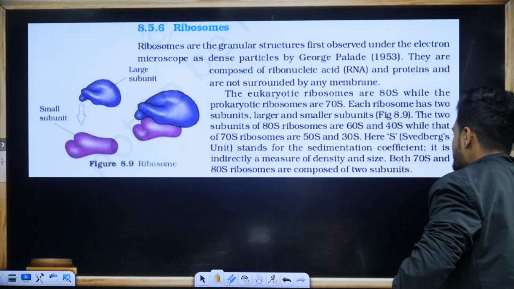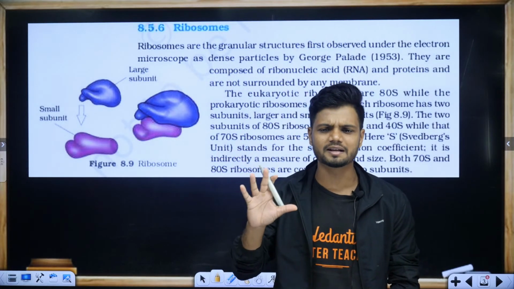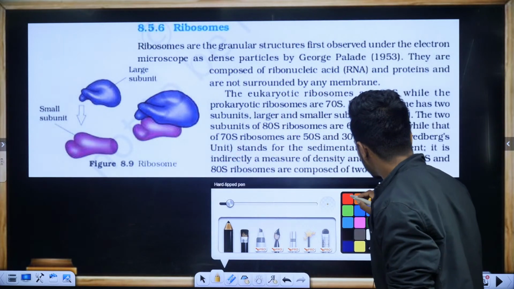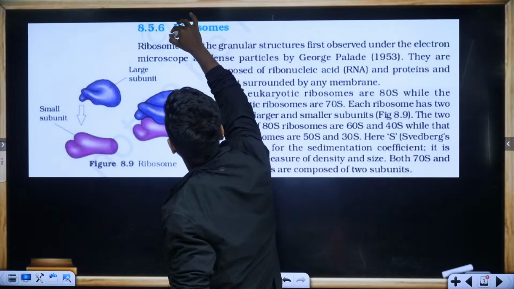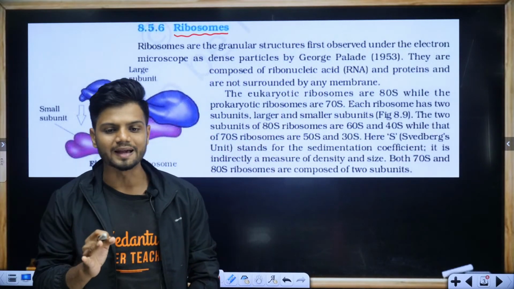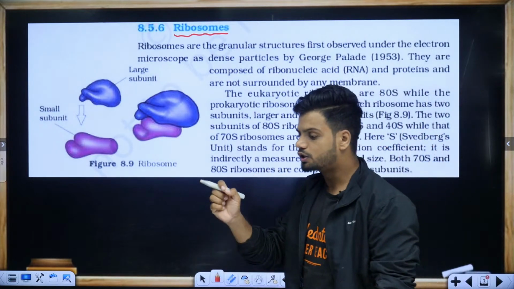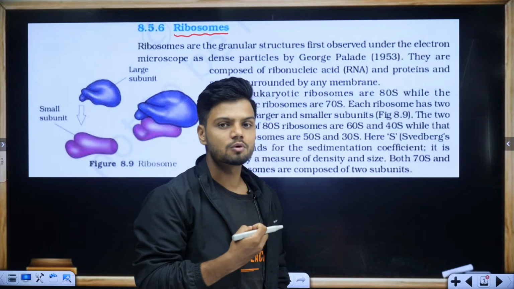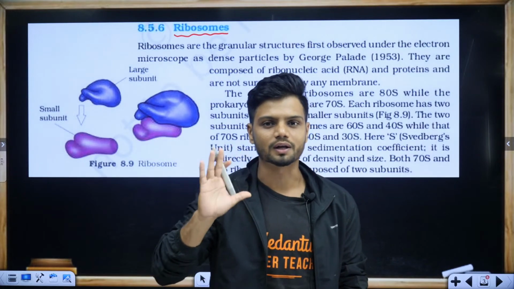Understand with me. Now students, let's read the ribosomes first. It is going to be a very easy chapter. So one by one we learn. First, let's understand ribosomes. Quickly let me know in the chat, do you find ribosomes in the case of prokaryotes, true or false? Obviously, sir, ribosomes are found in prokaryotes as well as eukaryotes, both the organisms.